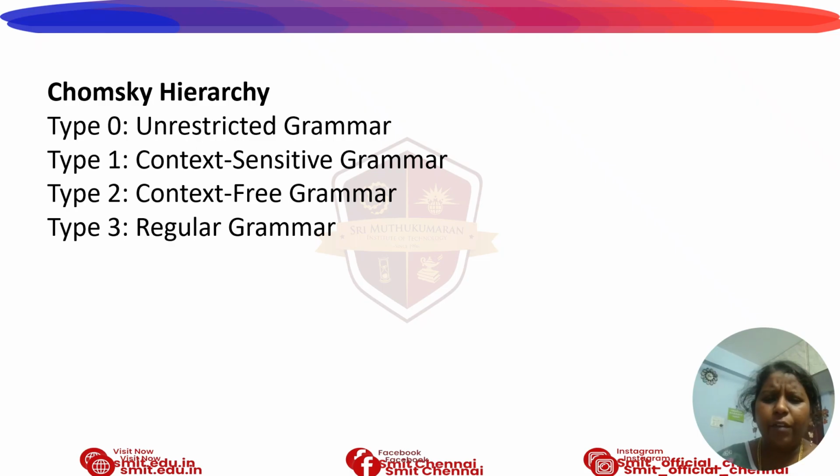The categories of the languages are: type 0 is the unrestricted grammar, type 1 is the context sensitive grammar, type 2 is the context free grammar, and type 3 is the regular grammar. These correspond to languages like computable language, recursively enumerable language, context free language, and regular language.